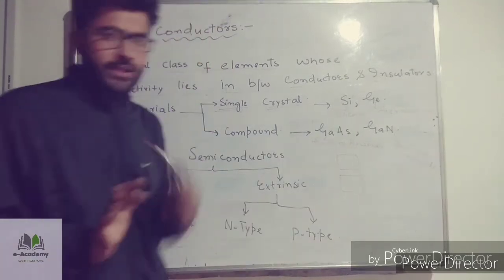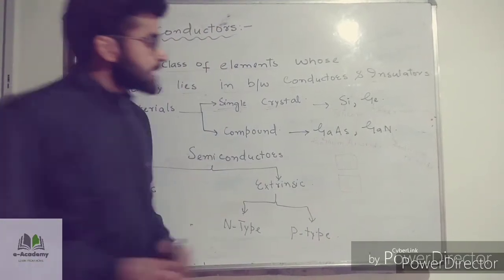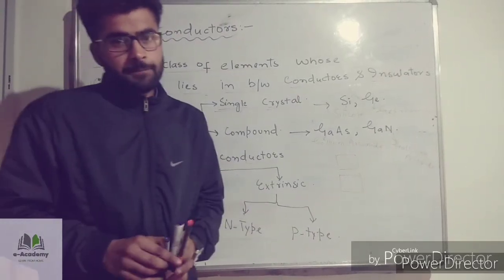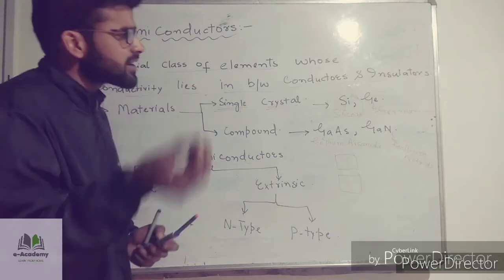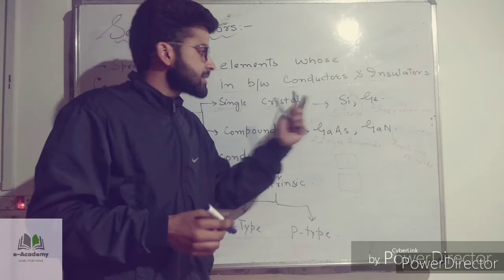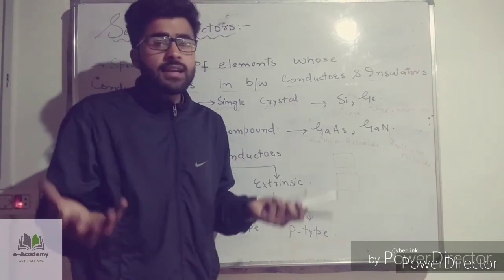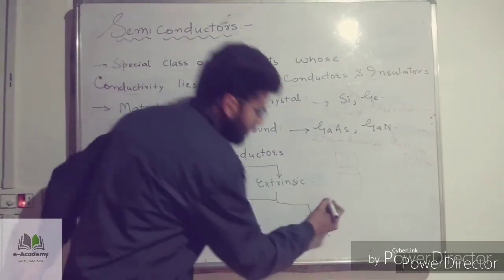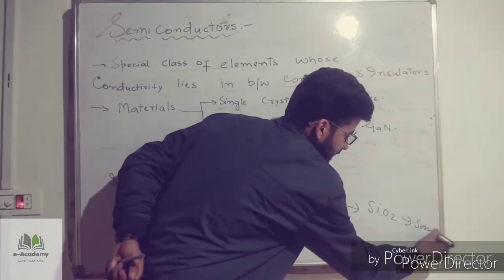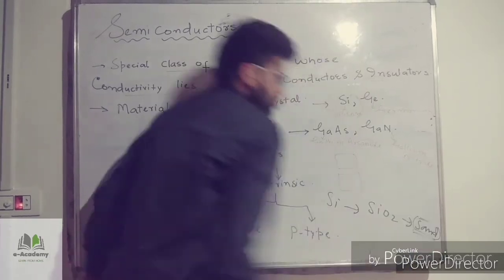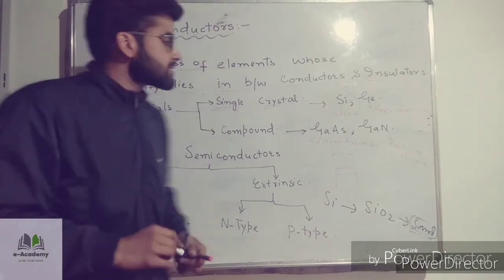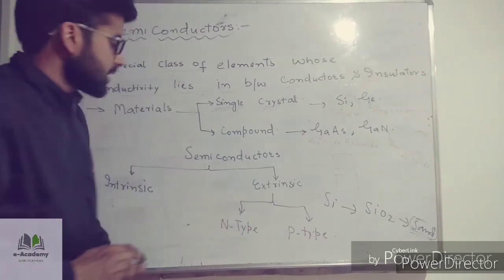And out of these four materials, in the present era, silicon is the most abundantly used material as a semiconductor. There are several reasons why silicon is used. The first reason is that silicon is abundantly available in nature in the form of silicon dioxide, for example, in sand. So it is easily available. It can be easily fabricated also. So that is why silicon is used as a semiconductor.